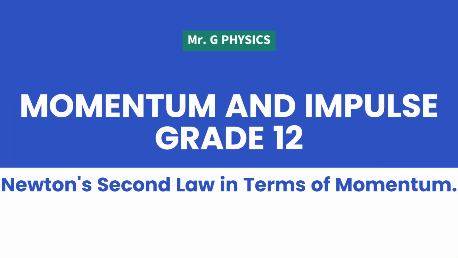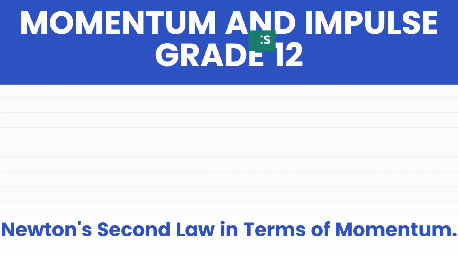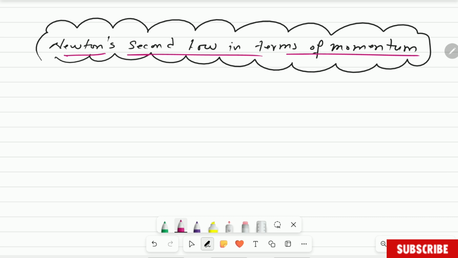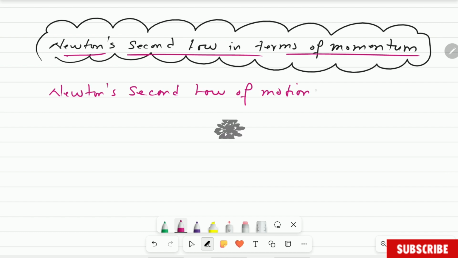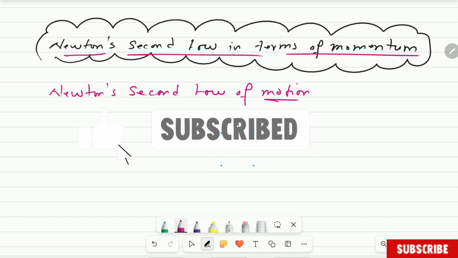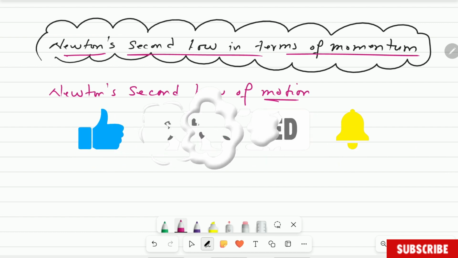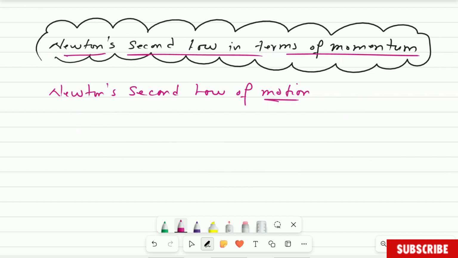All right, so the first thing we're going to recall is Newton's second law of motion. Not the same thing, okay? Do you remember Newton's second law of motion? Okay, I want the formula. Just the formula. F net is equal to mass multiplied by acceleration. This is Newton's second law of motion.